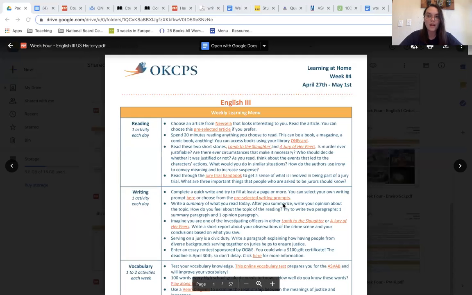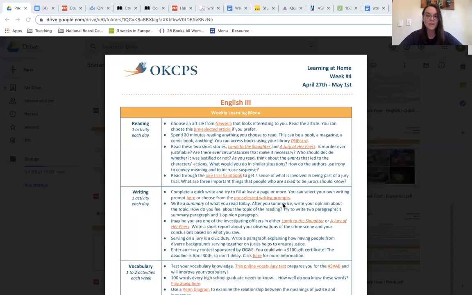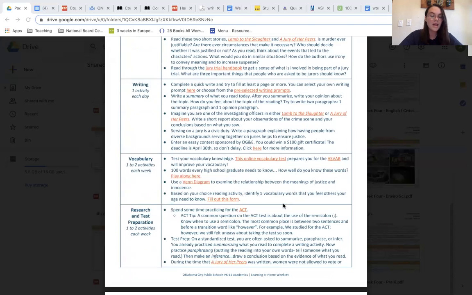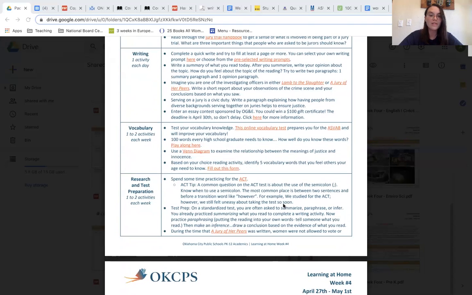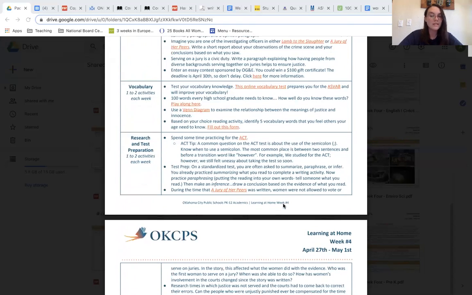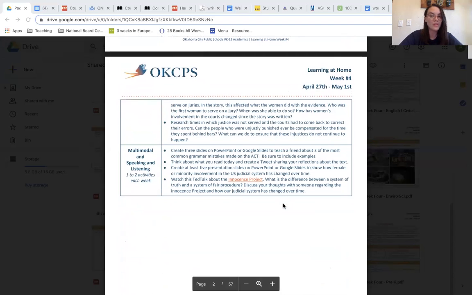Once you get logged into the OKCPS website and you find the English 3 curriculum, you'll be taken to a page that looks like this. For this week, we are asking you to do 1 reading and 1 writing activity daily. In addition, we would like you to be doing 1 to 2 vocabulary, 1 to 2 research and test prep, and 1 to 2 multimodal and speaking and listening activities per week.